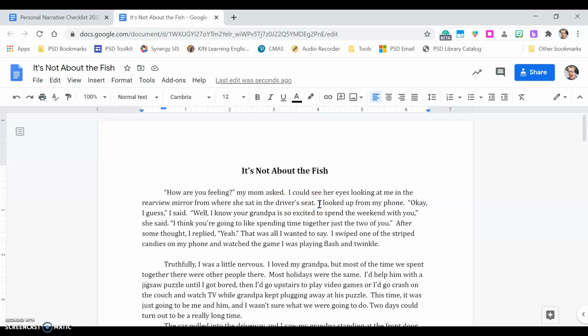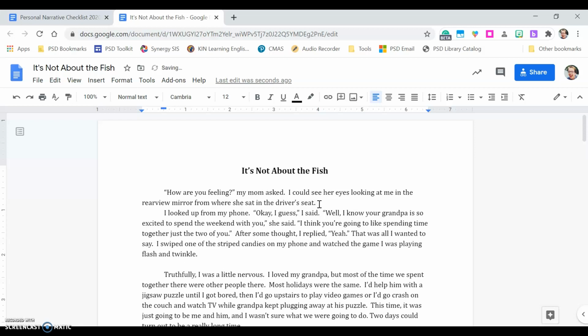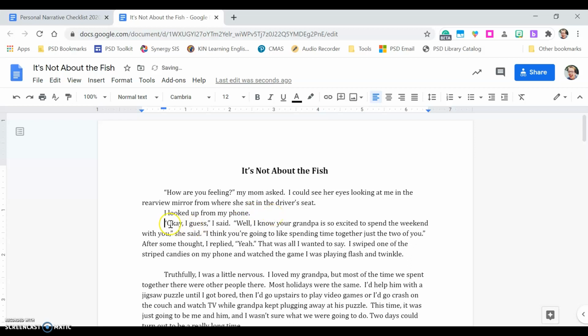Now, if you've watched the screencast about narrative paragraphing, you know that when there's a shift in the character we're focusing on, we often start a new paragraph. So I'm going to press enter to start that new paragraph and to signify to my reader, okay, now we're switching from Mom to somebody else, in this case, the narrator. So I looked up from my phone. That's the description. "Okay, I guess," I said. That's a new speaker, so I'm going to start that new paragraph there.